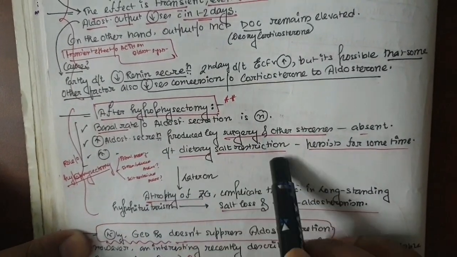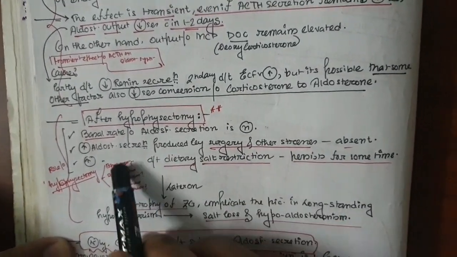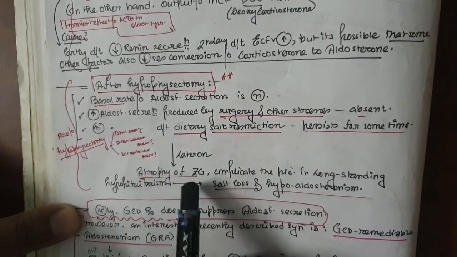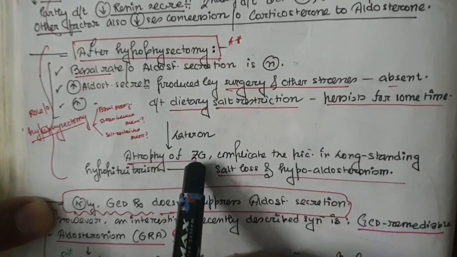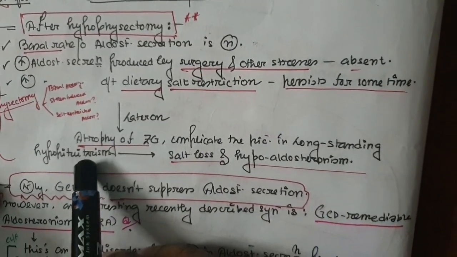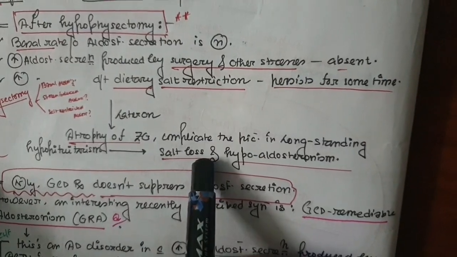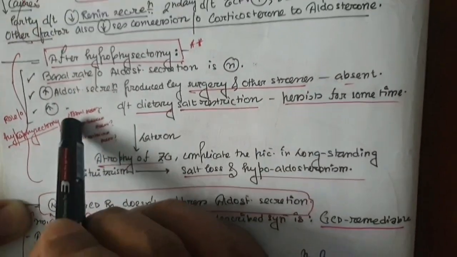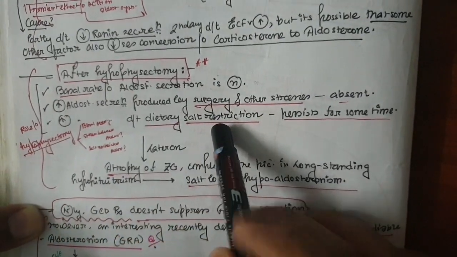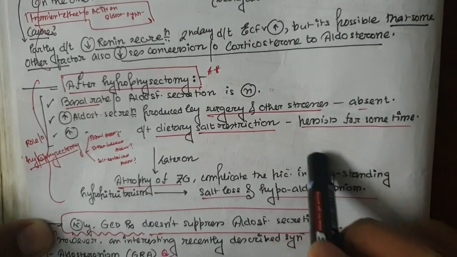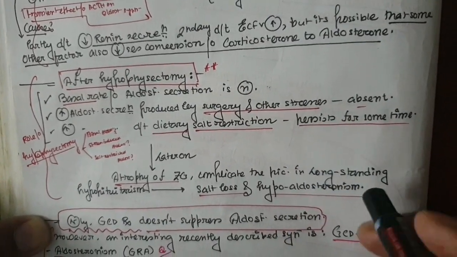After this salt restriction, the increased aldosterone response, later there will be zona glomerulosa atrophy, which complicates the picture in long-standing hypopituitarism, and there will be salt loss and hypoaldosteronism. So this effect of increased aldosterone secretion in response to dietary salt restriction also occurs for some time.